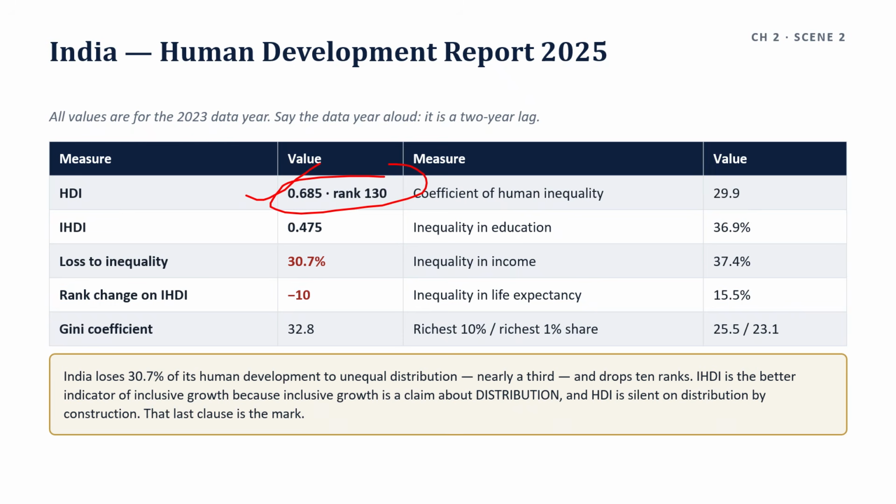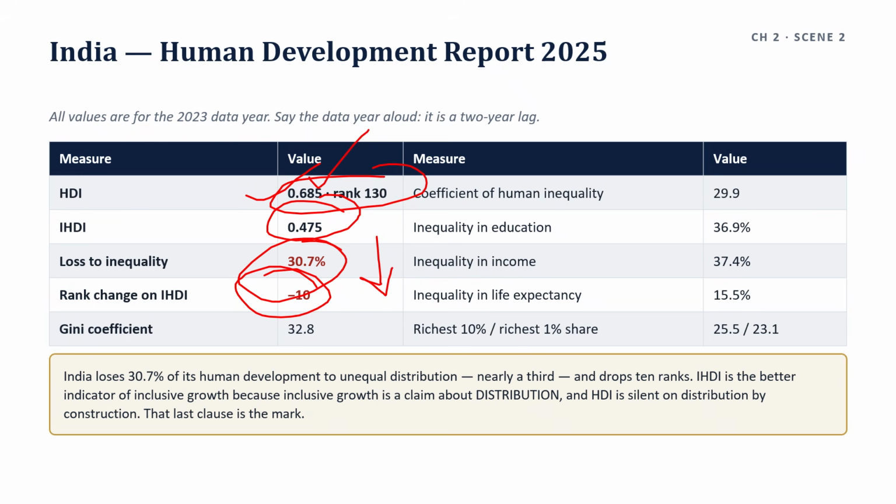HDI 0.65, rank 130. IHDI 0.475. Loss to inequality 30.7%. Rank change on IHDI, 10%. So the overall loss to inequality is 30.7%, and on IHDI, India drops 10 ranks.